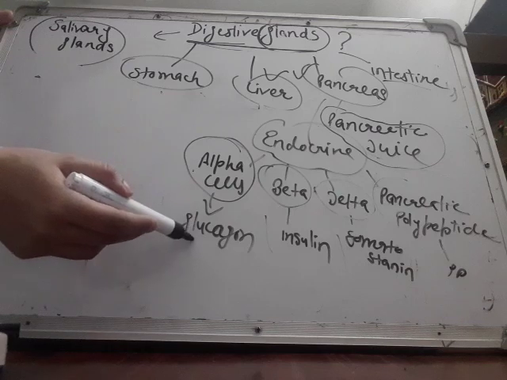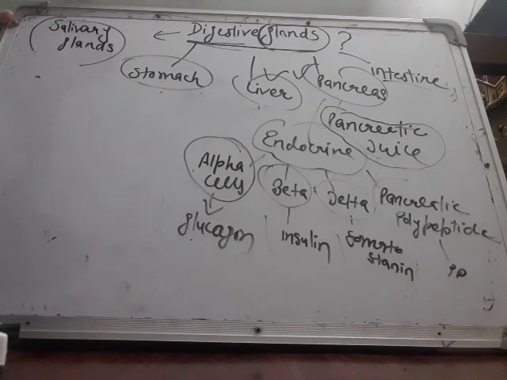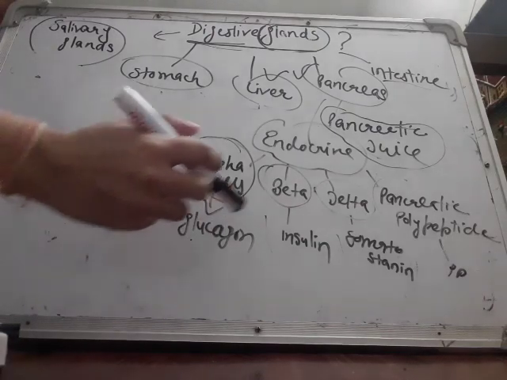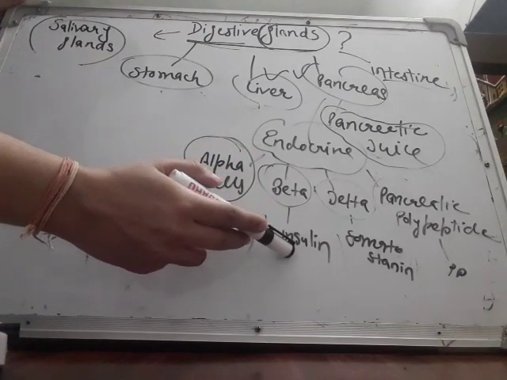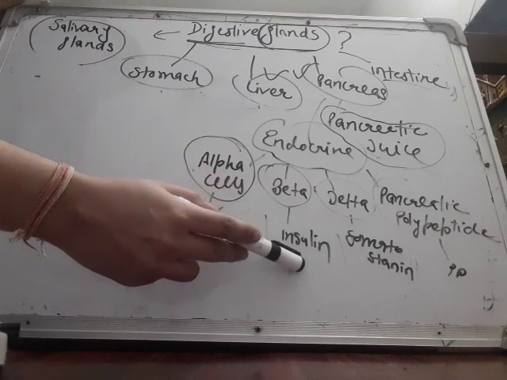Alpha cells secrete a hormone called glucagon, and the function of glucagon is to convert glycogen into glucose. And beta cells secrete insulin, which breaks down glucose.